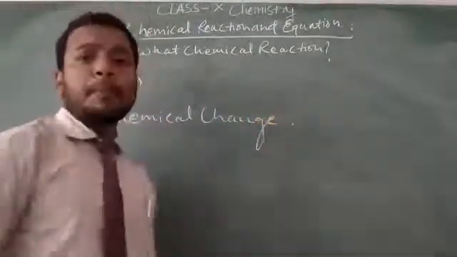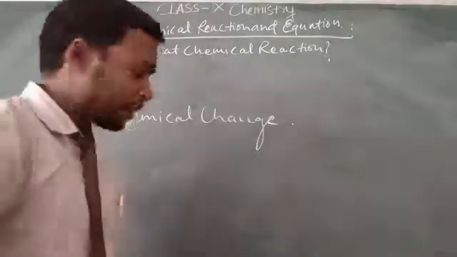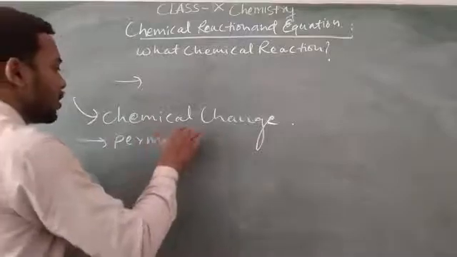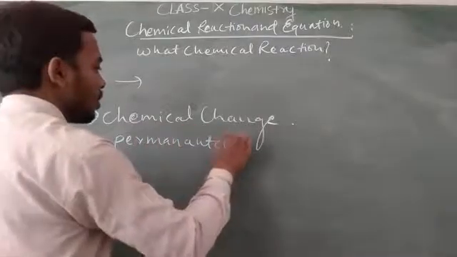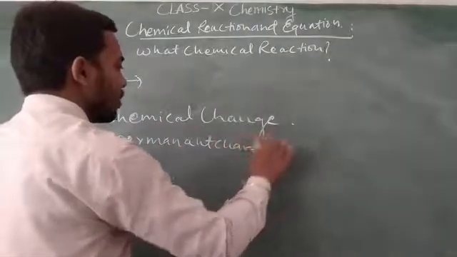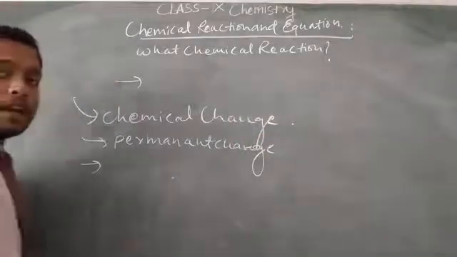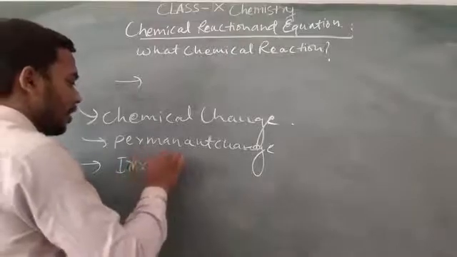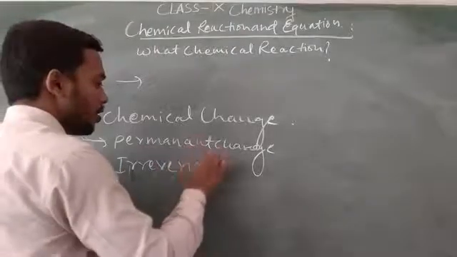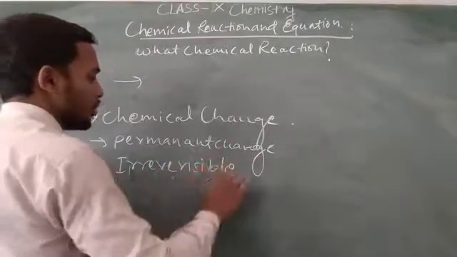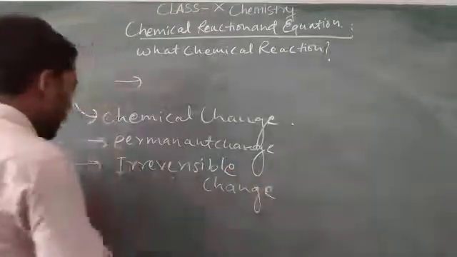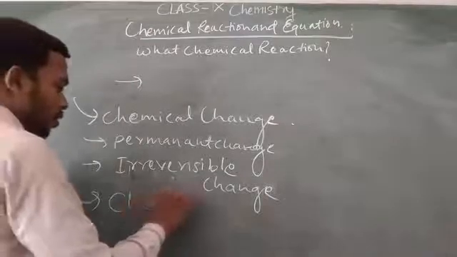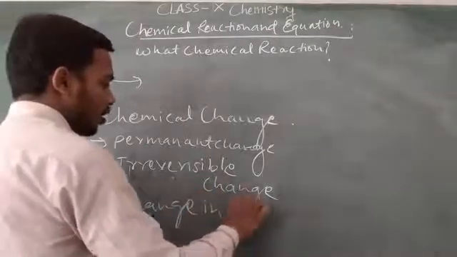In respect of physical and chemical change, we know that a chemical change is a permanent change, and it is an irreversible change, and we also observe a change in color.